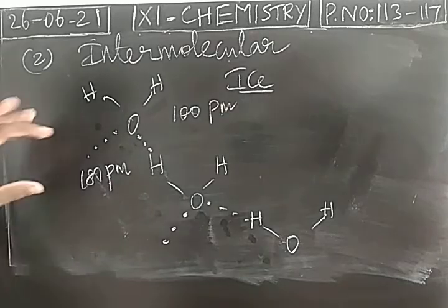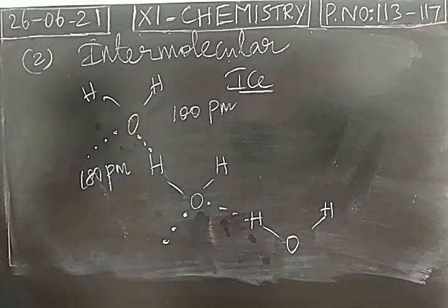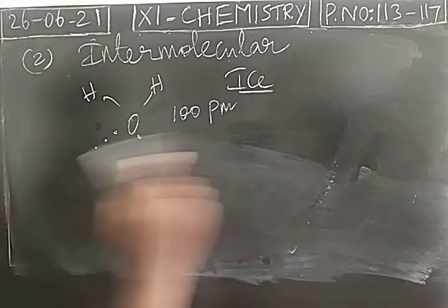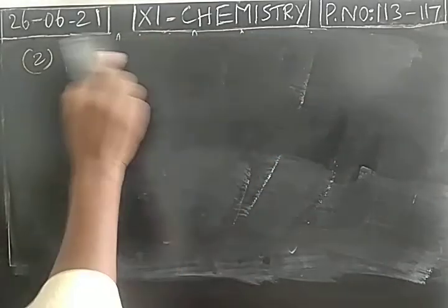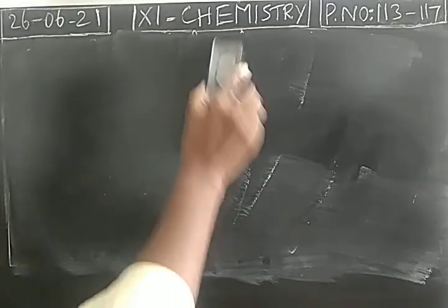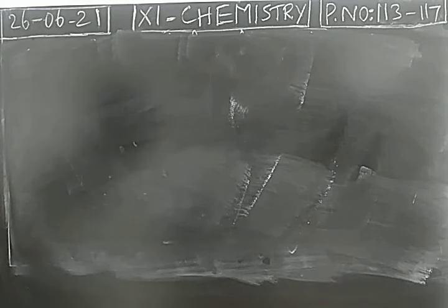So because of this extended bond distance, it is extending for a longer distance. So when you take liquid water, hydrogen bonding is extending for a longer distance. So the density value will be changed for ice as well as liquid water.